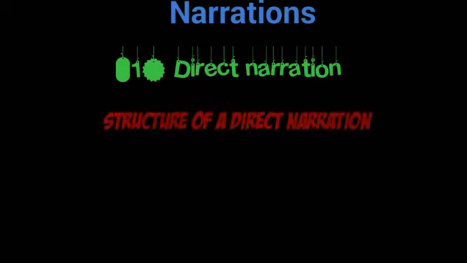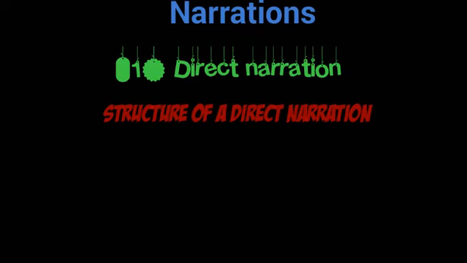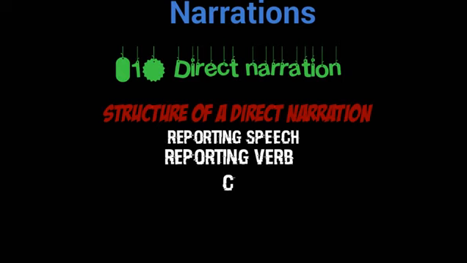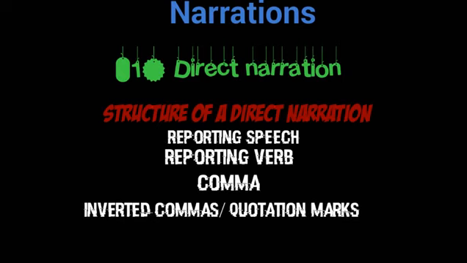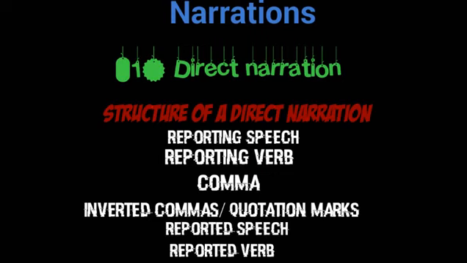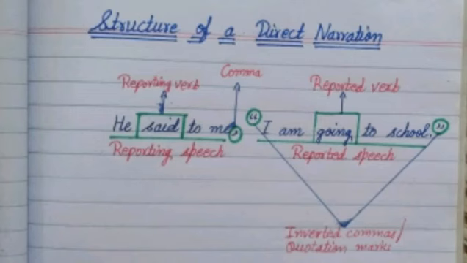If we see the structure of a direct narration, we will have reporting speech, reporting verb, comma, inverted commas or quotation mark, reported speech, reported verb. Let's take an example of direct narration. He said to me, I'm going to school. He said to me, this is our reporting speech. And in reporting speech, we are having our reporting verb that is said.